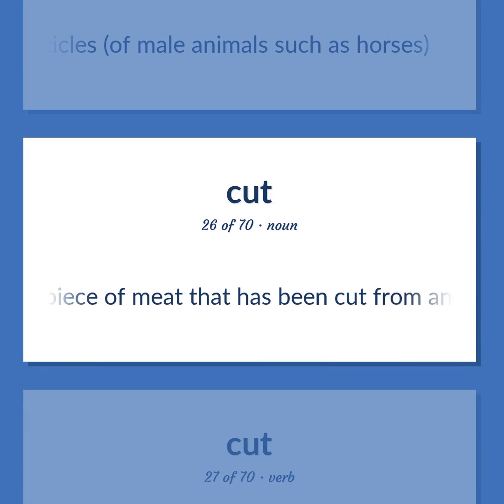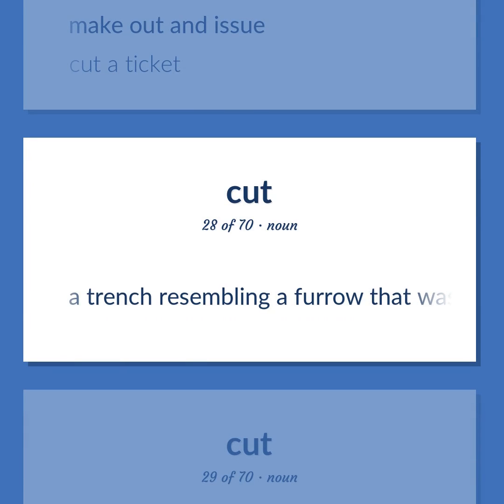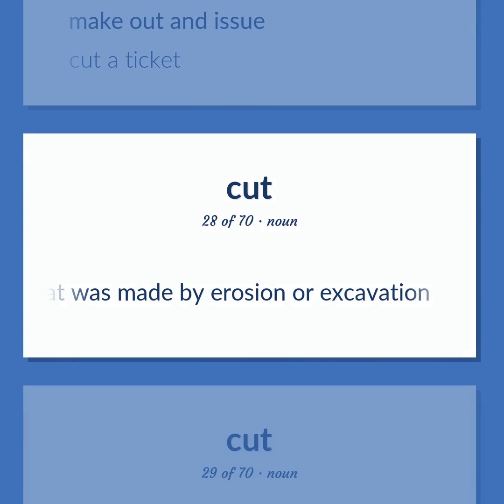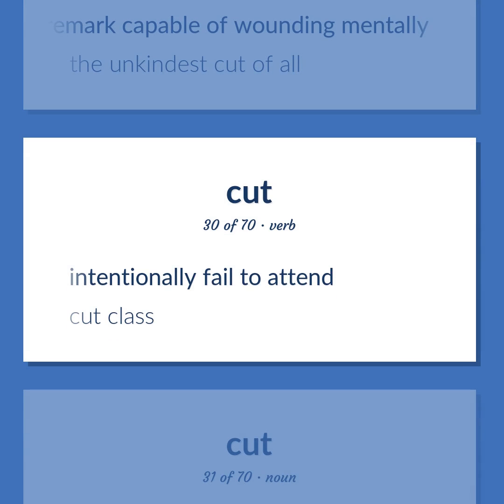A piece of meat that has been cut from an animal carcass. Make out an issue. Cut a ticket. A trench resembling a furrow that was made by erosion or excavation. A remark capable of wounding mentally. The unkindest cut of all. Intentionally fail to attend. Cut class.